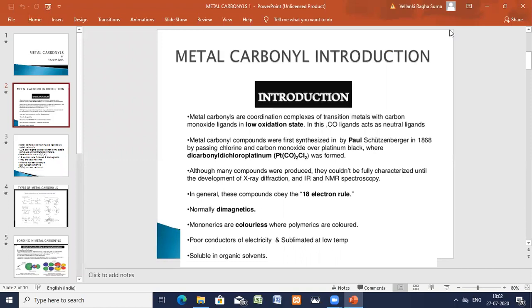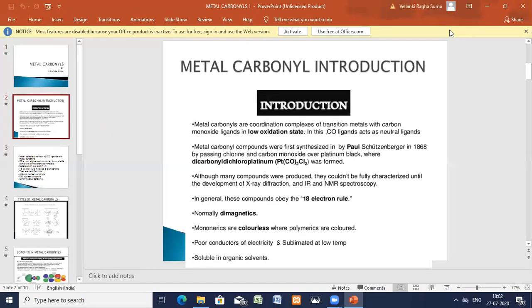So metal carbonyls, as I have told you, contain carbon monoxide molecules as the ligands. Metal carbonyls are the coordination complexes of the transition metal with the carbon monoxide ligand. The metal is in a low oxidation state. Generally, this central metal atom is in the zero oxidation state or -1 or +1 oxidation state.